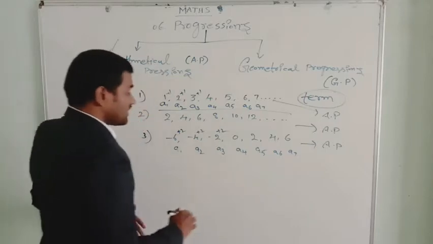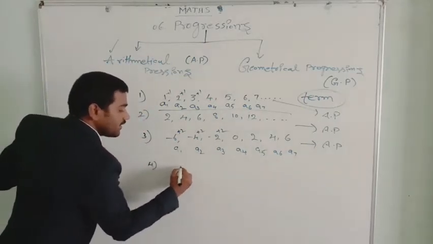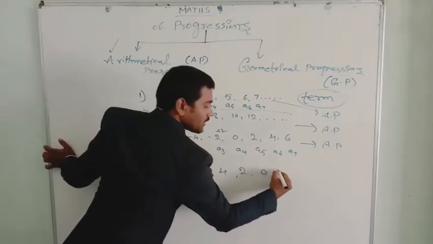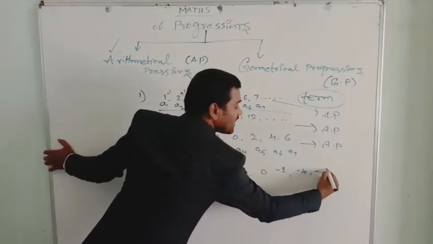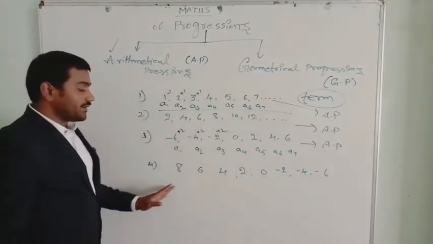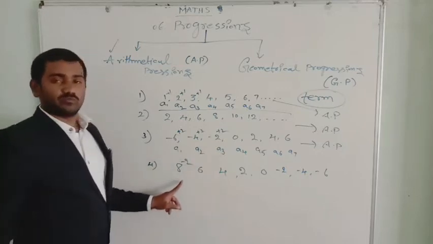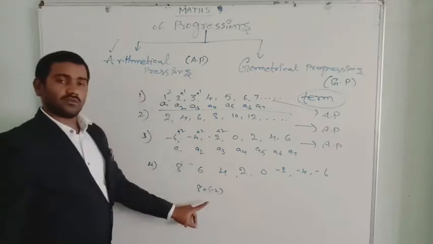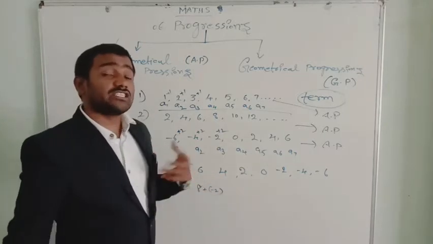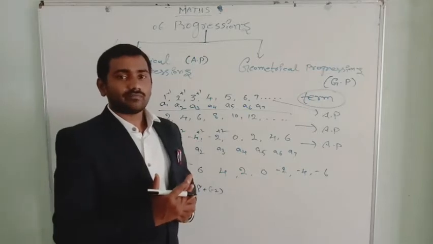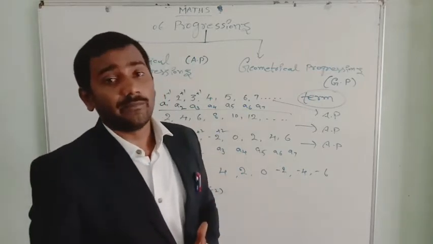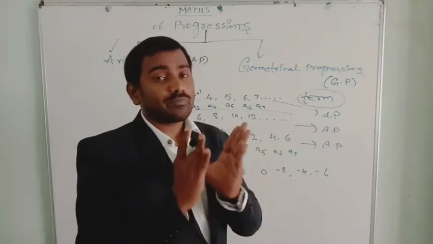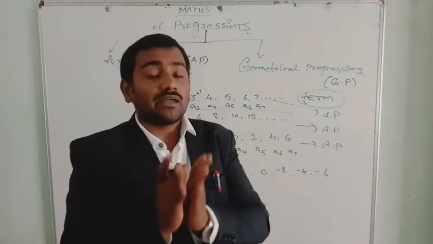In the same way, we can also see here 8, 6, 4, 2, 0, -2, -4, -6, and so on. See, here we added -2. How much did we add? -2. Adding or subtracting a fixed number to the preceding term to get the next number, except the first number. Hence, the lists of numbers are in arithmetical progression.